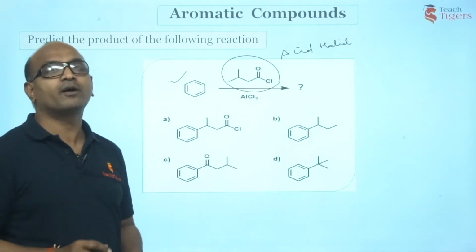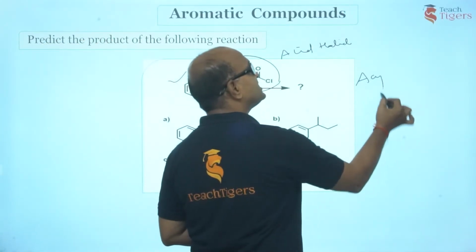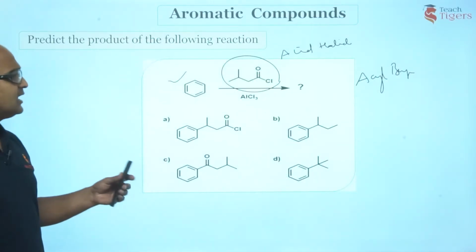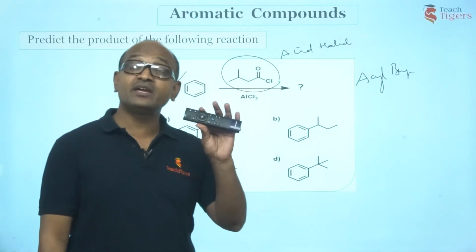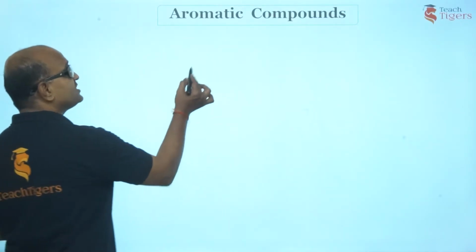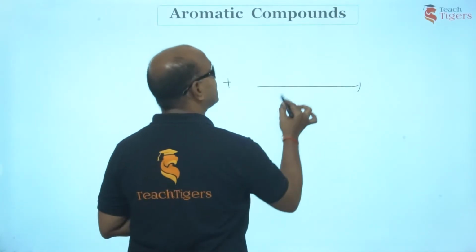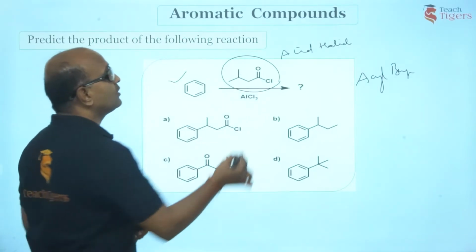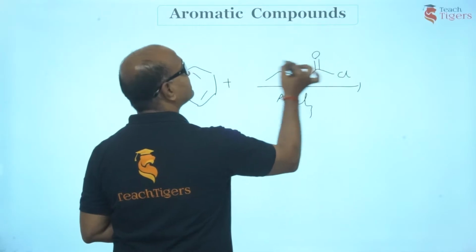What is the product formed? Of course, you would be getting acyl benzene, because this is a Friedel-Crafts acylation reaction. But the question is, can there be any rearrangement? So let us check it out. First, I have got this benzene. Then I have treated this with acid chloride. How many carbons do you have? 1, 2, 3, 4. And this is what I have.